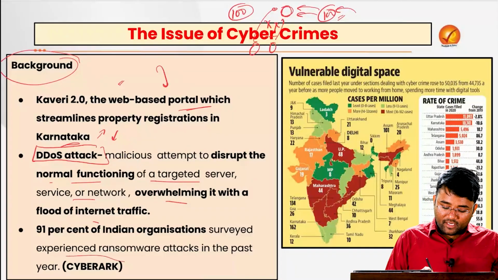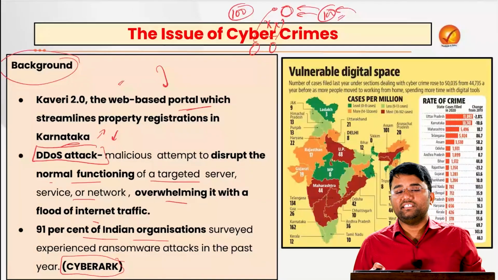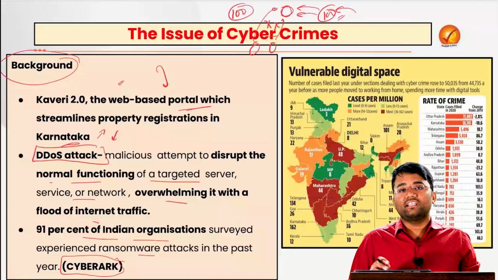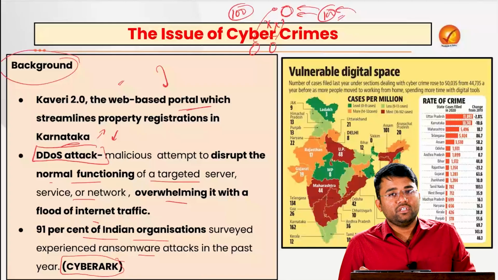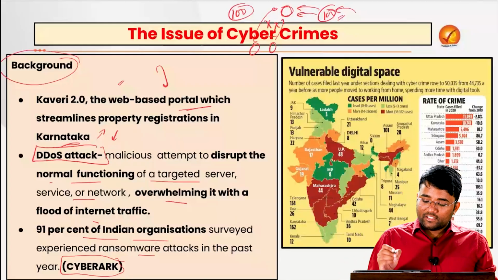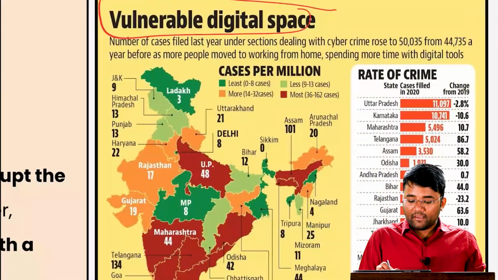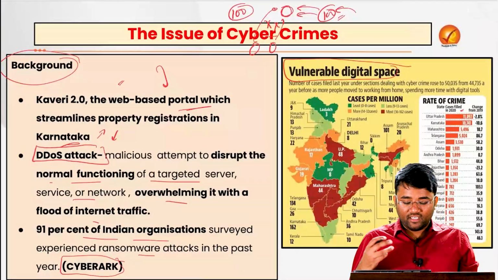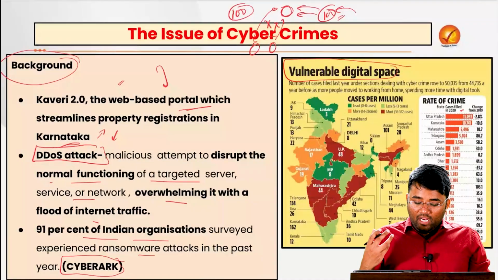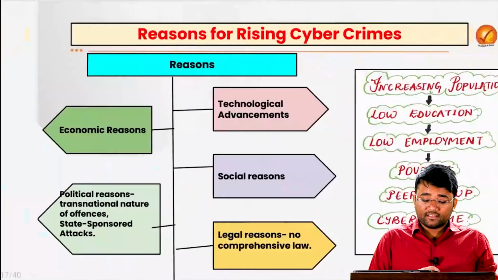Also, as per CyberArk, which is a cyber security firm, 91% of the Indian organizations which they surveyed have experienced some or other form of cyber attacks like ransomware attacks in the past 1 year, that is 2023-24. Also, you can see how vulnerable this digital space is: Uttar Pradesh is one of the states where cyber crimes were among the highest, and most of the states, whether it is UP, Maharashtra, Andhra Pradesh, Telangana or Karnataka, have faced a lot of cyber crimes. And why exactly this is happening, we'll see.